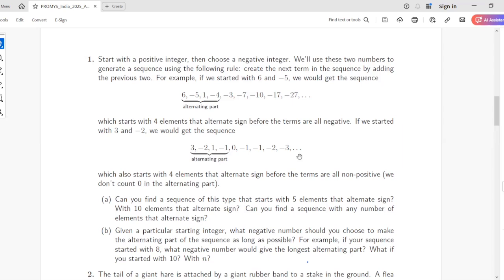I just reached another 5 element sequence, but after that it's becoming different. What is your sequence? It starts with 11, -6, 5, -1, 4 and 3. So this is of length 5, right? 5 only, yes. After that it is changing.